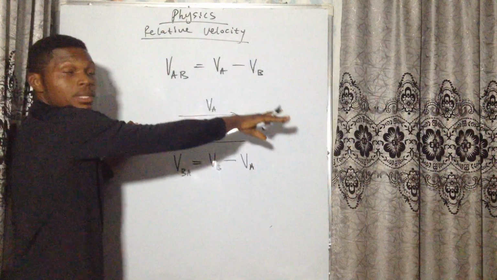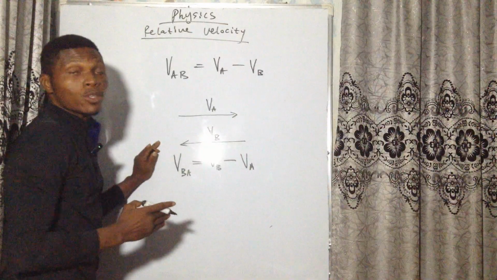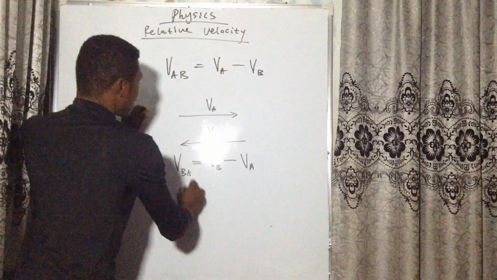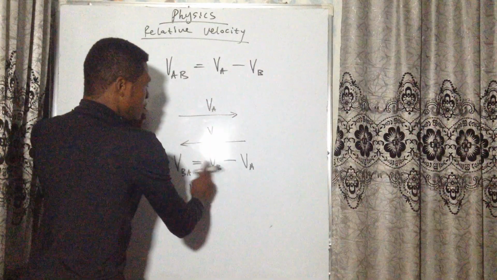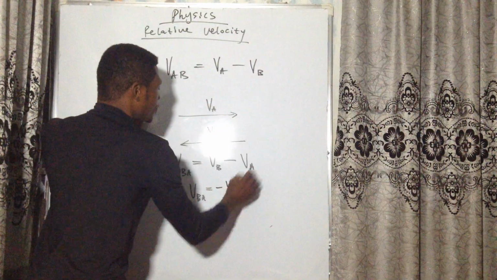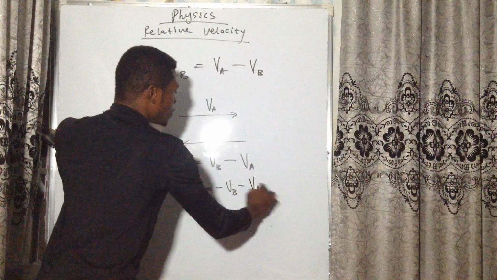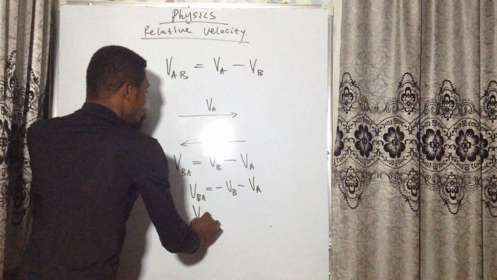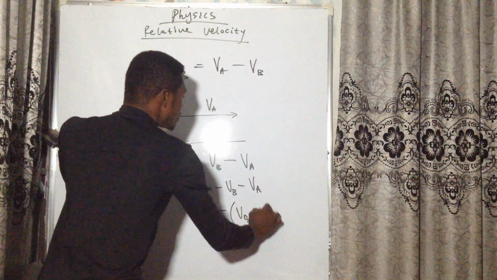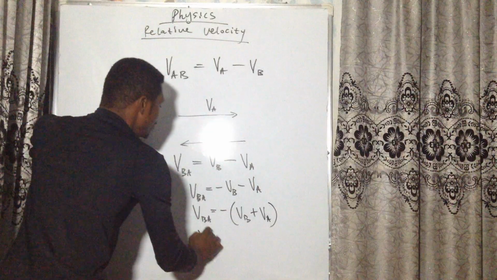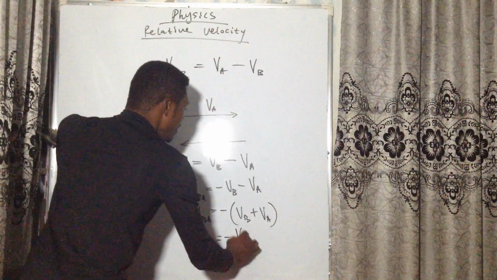Remember, your direction is positive and the direction of this one is negative. So VBA is equal to minus bracket VB plus VA. Therefore, VBA is equal to minus VAB.